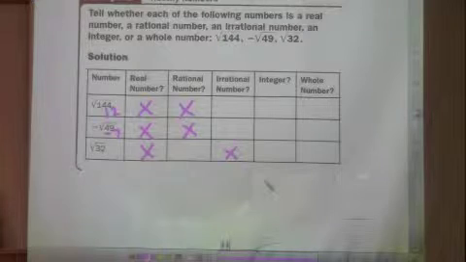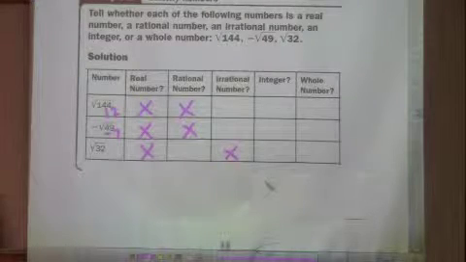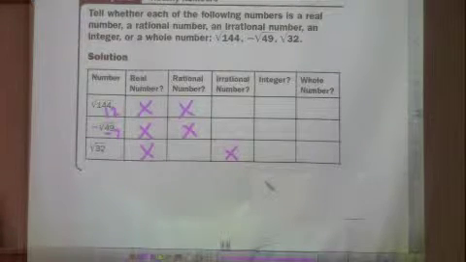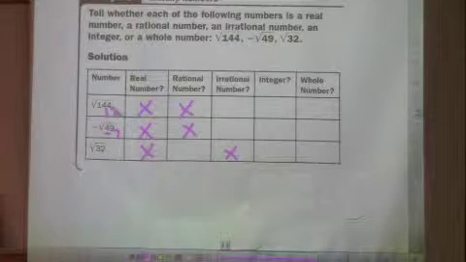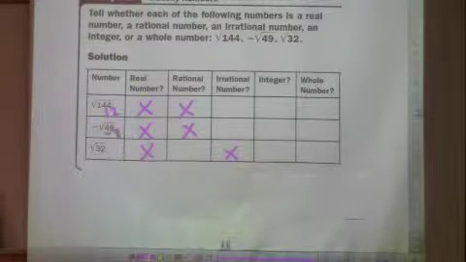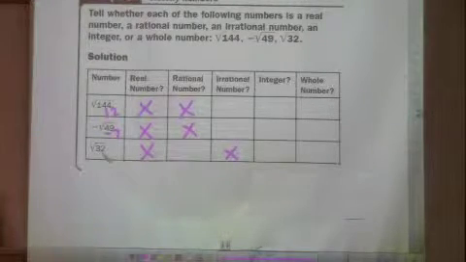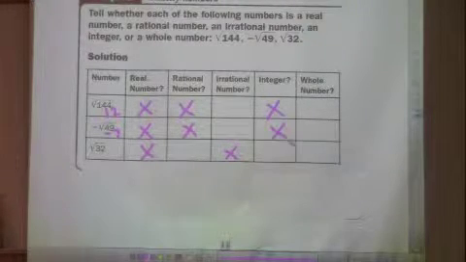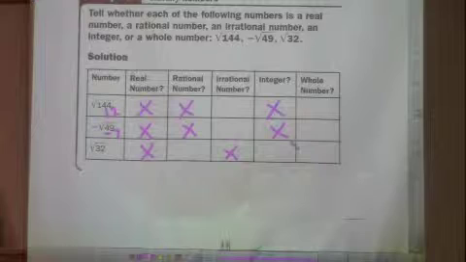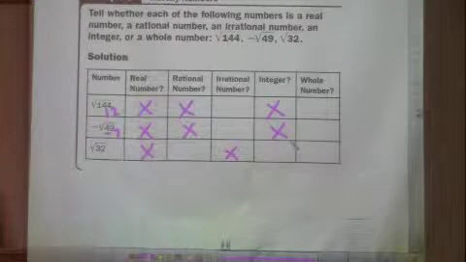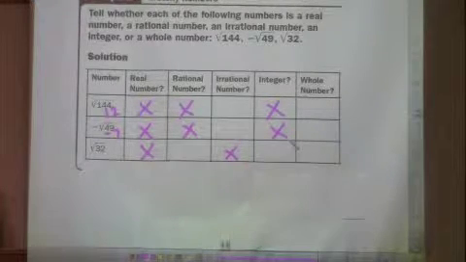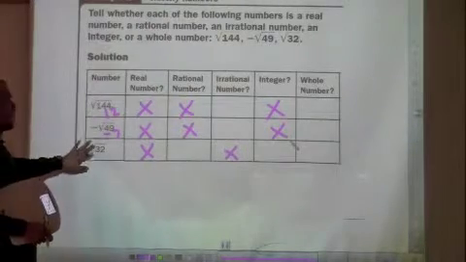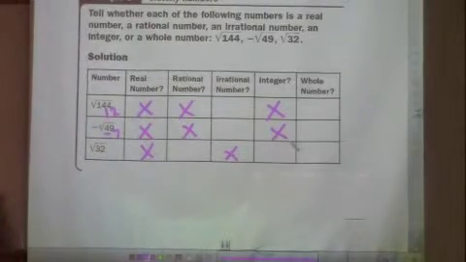So which ones of these are integers? Square root of 144, negative square root of 49, square root of 32. Are any of them integers? The top two are integers. Yeah, integers are like our counting numbers up on the number line. So 12 and negative 7 are going to be integers. Decimals can't be integers.